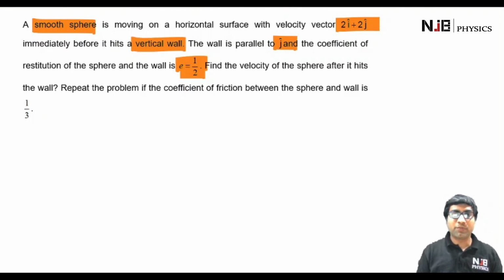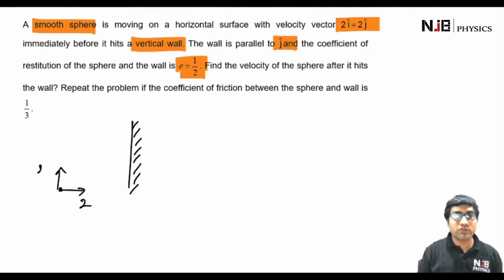And we have to repeat the problem if the coefficient of friction between the sphere and the wall is 1/3. So let's do the first part first, that is when there is no friction. In that case, let's say this is the wall, which is in the y direction along j, and there is a sphere which is moving. Its x component of velocity is 2, its y component is also 2. Therefore, it must be moving with a velocity of 2 root 2 towards the wall.